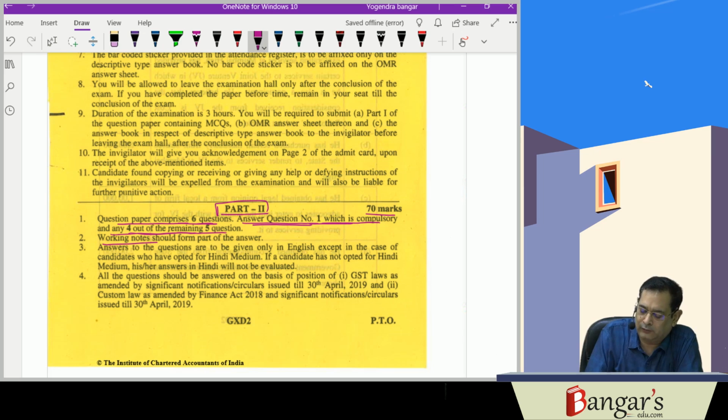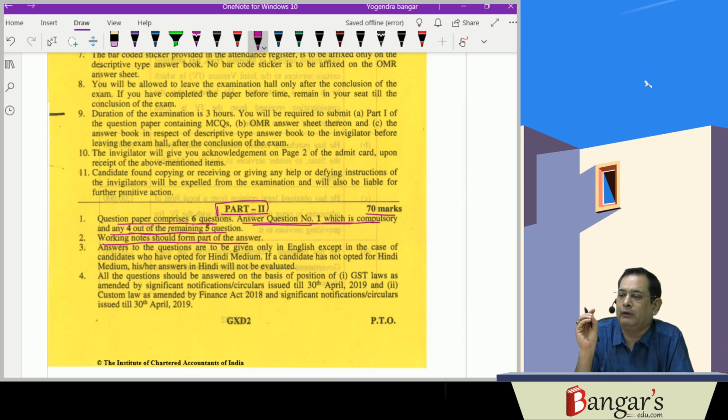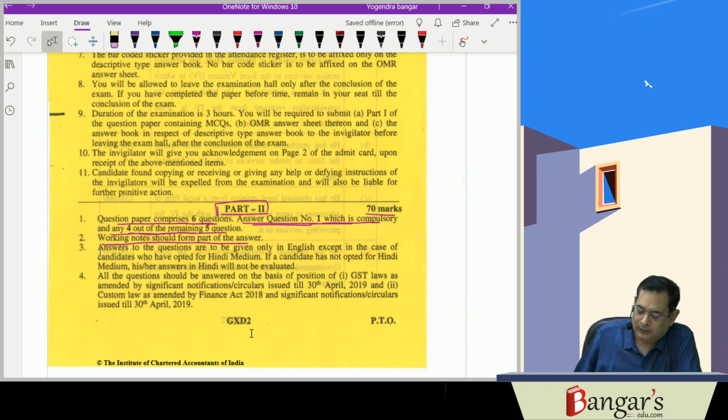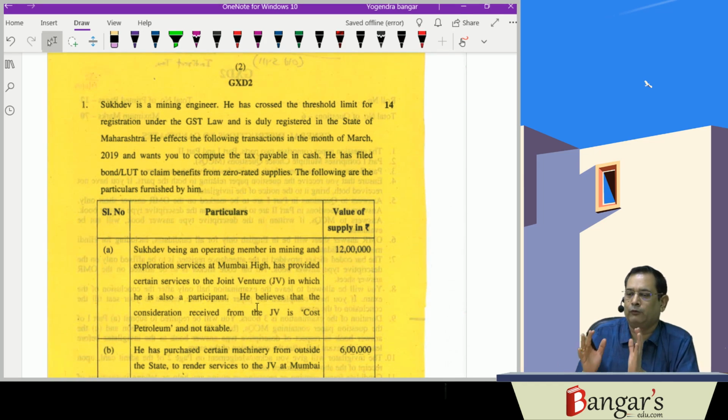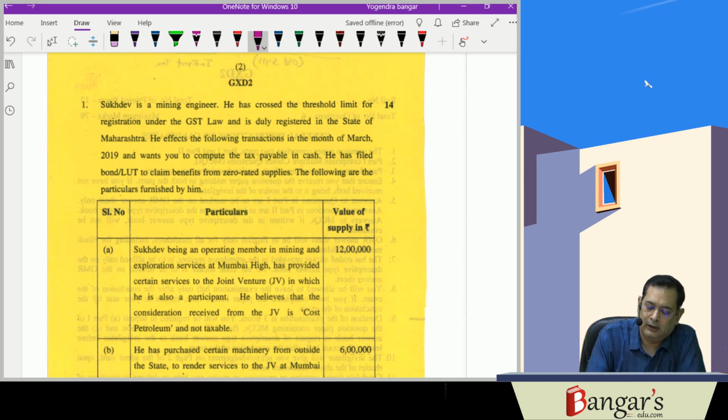You are aware of the fact that working notes are very, very important. If a 14 marks question has been there, round about 7 marks is for working notes. 50% is for the working notes, and 50% is for your computational aspects. So that has been provided here, that working notes should form part of your answer. They have given it in the instructions itself. Now let us see how the paper was designed in November 2019.